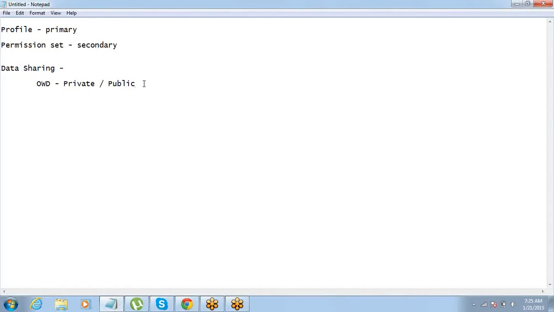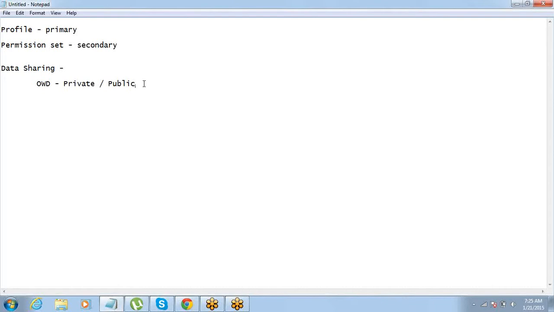That can be a requirement. That requirement comes only when we are talking about making some object's data private. It does not come when it is public. When it is public, it's open to all. So the manager is no exception. He's again a part of that team, and if it is completely public, he gets to see the data. If you have made the data private, then this concept may come, right?